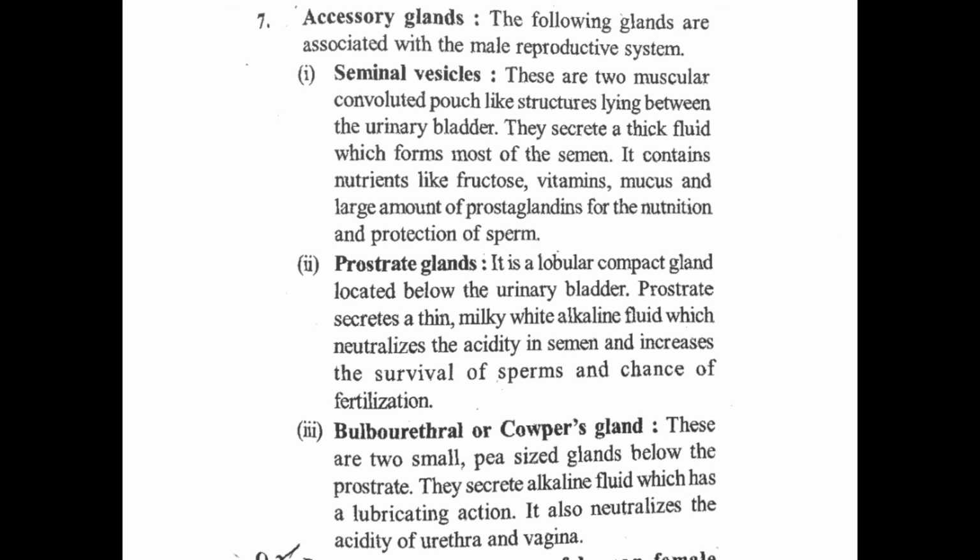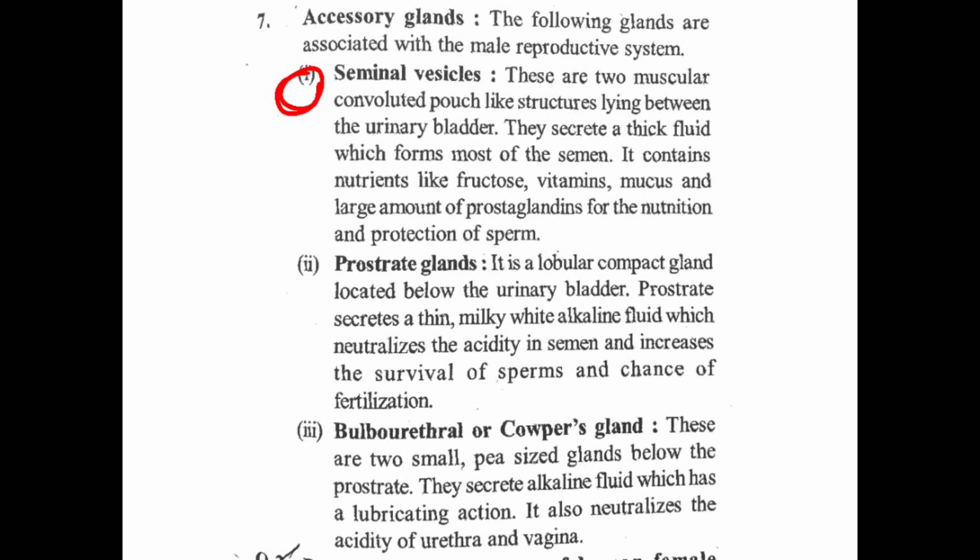accessory glands. The following glands are associated with the male reproductive system. What are the glands? Seminal vesicle, prostate gland, bulbourethral or Cowper's gland. What is seminal vesicle? These are 2 muscular convoluted pouch-like structures. 2 seminal vesicles are present in male.